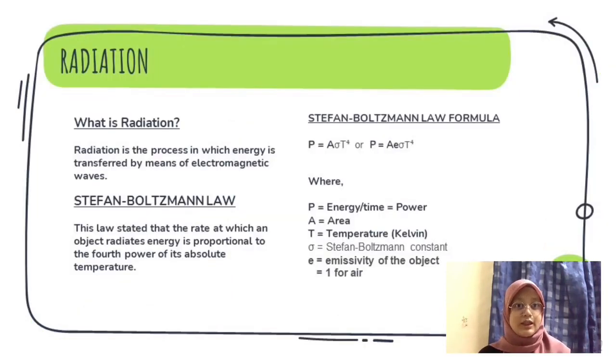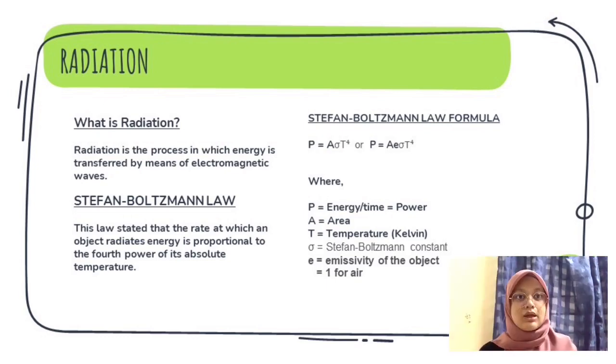What is radiation? Radiation is the process in which energy is transferred by means of electromagnetic waves. In the topic radiation, we will be looking at the Stefan-Boltzmann law. This law states that the rate at which an object radiates energy is proportional to the fourth power of its absolute temperature. This is the Stefan-Boltzmann law formula.